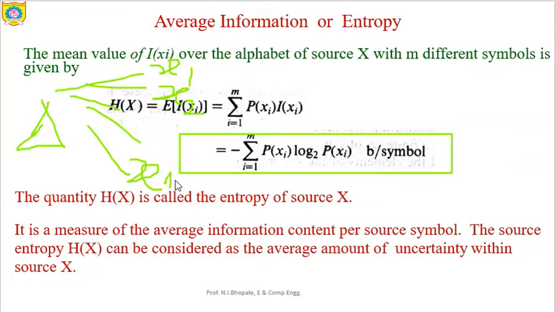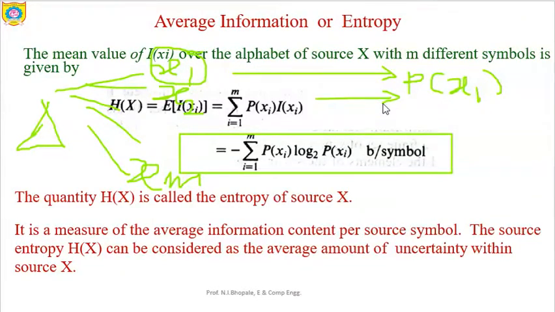So in total m messages are generated. For each message there will be a different probability. If x1 is the message with probability p(x1), similarly for x2 it will be p(x2), and for xm it will be p(xm). So like this, different probabilities are assigned to the different messages.